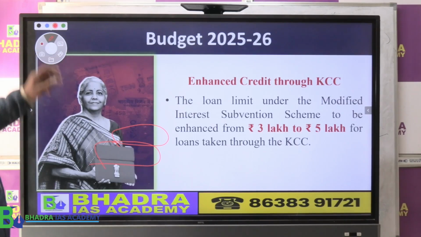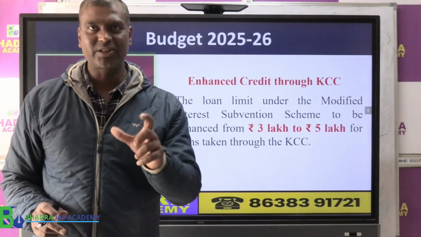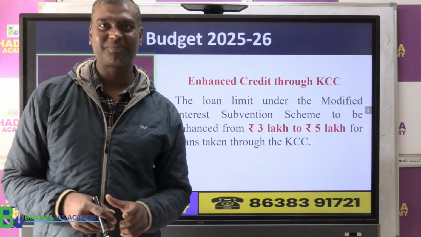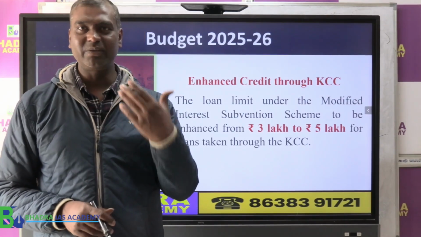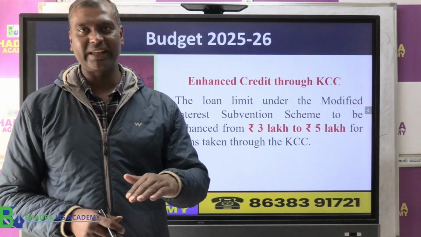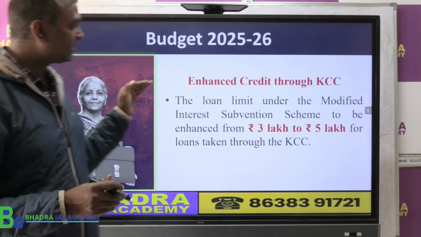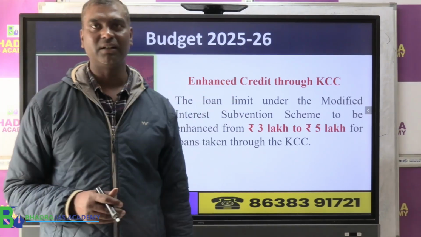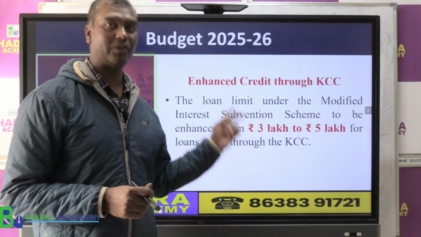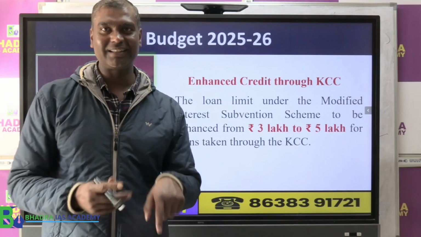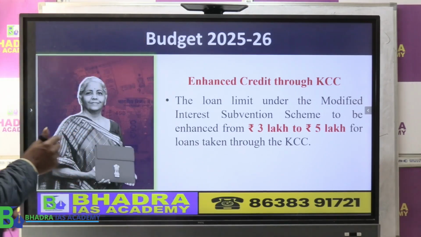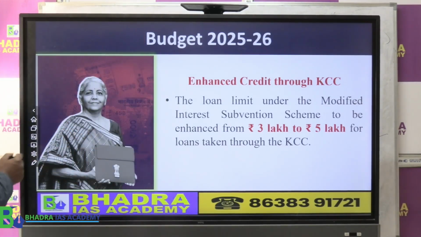In this context, I want to add one extra point from the budget. We already discussed the budget, but I am bringing this one more idea into the same context of the Kisan Credit Card, because it is not in the economic survey but it is relevant to the same topic of KCC. Now what is the budget trying to say?